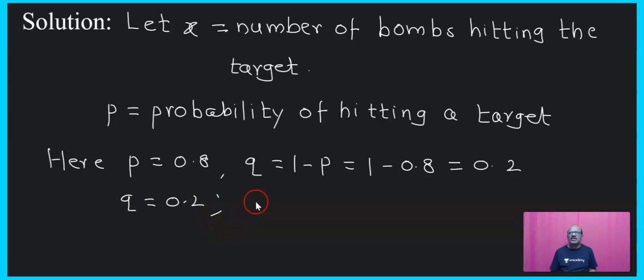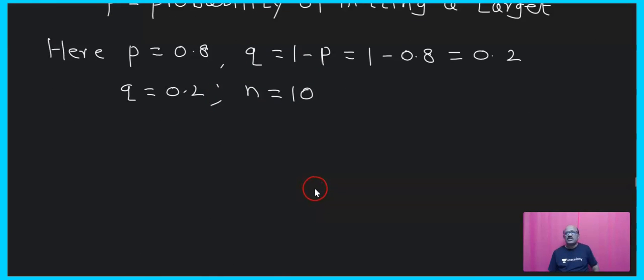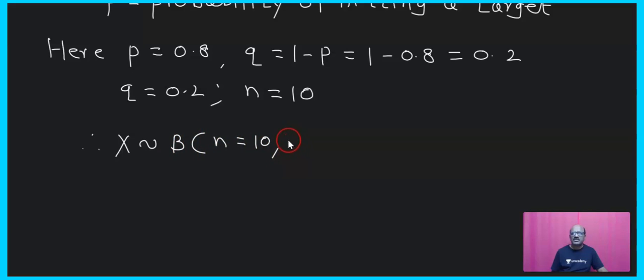q is equal to 0.2. What about the last? n is equal to 10. Okay, that we have been given. That is, the 10 bombs are dropped, n is equal to 10. Therefore, X follows the binomial distribution where n is equal to 10 and p is equal to 0.8.